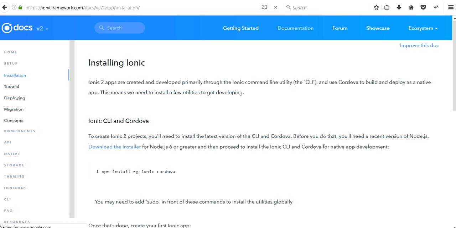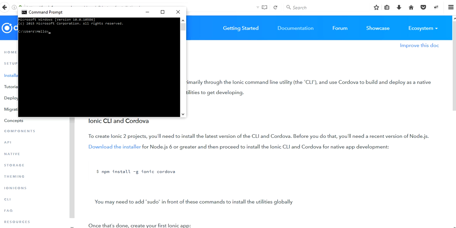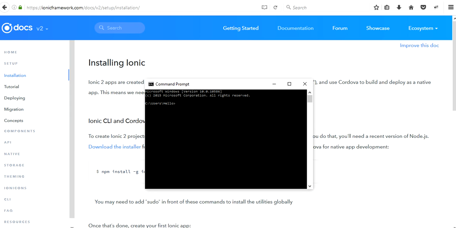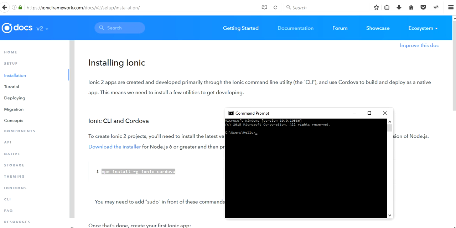In this tutorial you will see one command: npm install -g ionic cordova. You have to run this in your command prompt. Likewise, if I open the command prompt of my system and copy this command into it and run it, it automatically installs in my system. It might take 10 to 15 minutes to install in your system.